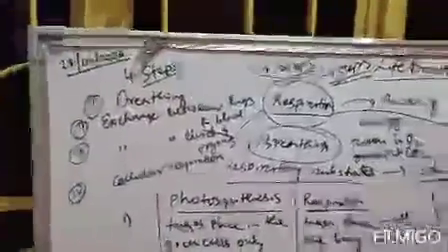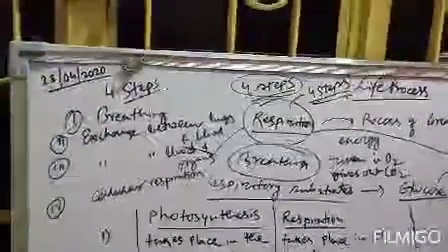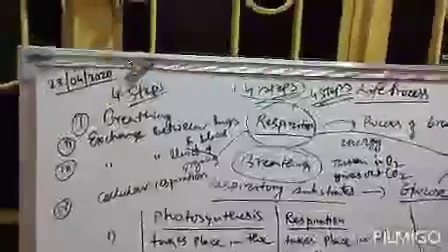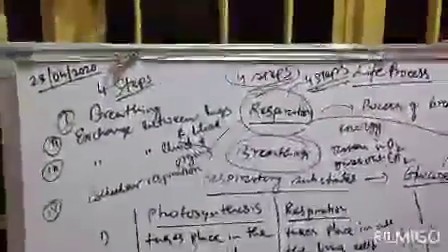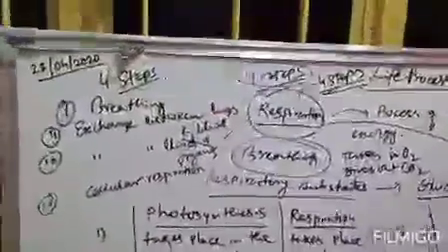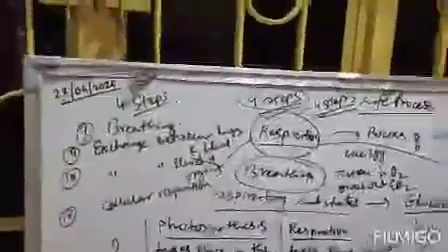Clear? Now step 3, exchange between blood and organs. Now recall step 2. The oxygen we are taking in goes to lungs first, and from lungs it goes to blood. Now blood is full of oxygen. This oxygen will now go to different organs from blood, and in return organs will give out carbon dioxide to blood.